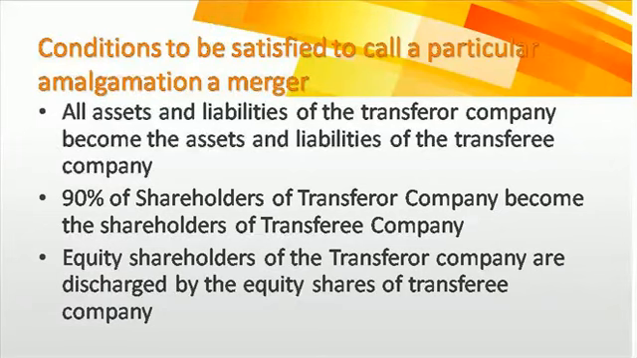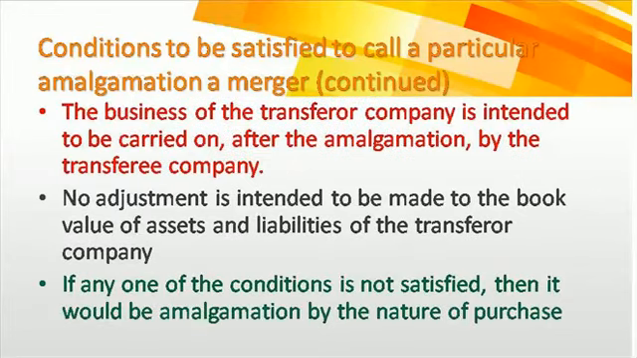What is the transferor company? It is the target company. Transferee company is the acquirer company. So all the things will be transferred from the target company to the acquirer company. Next is that the business of the transferor company is intended to be carried on after the amalgamation by the transferee company. So the target company's business will be carried on by the acquirer company. The target company will not get closed down after the acquirer company buys that company. Then it is a merger.